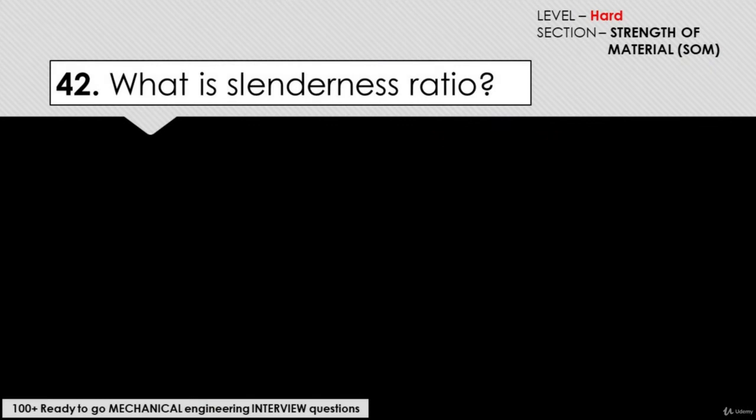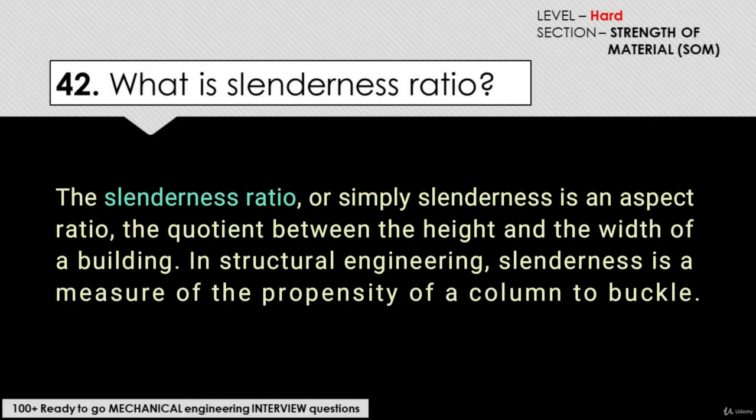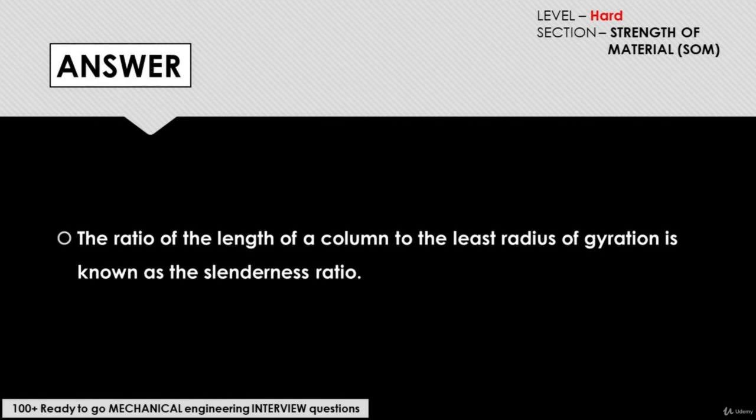What is slenderness ratio? The slenderness ratio, or simply slenderness, is an aspect ratio, the quotient between the height and the width of a building. In structural engineering, slenderness is a measure of the probability of a column to buckle. The answer to this question would be, the ratio of the length of a column to the least radius of gyration is known as the slenderness ratio.